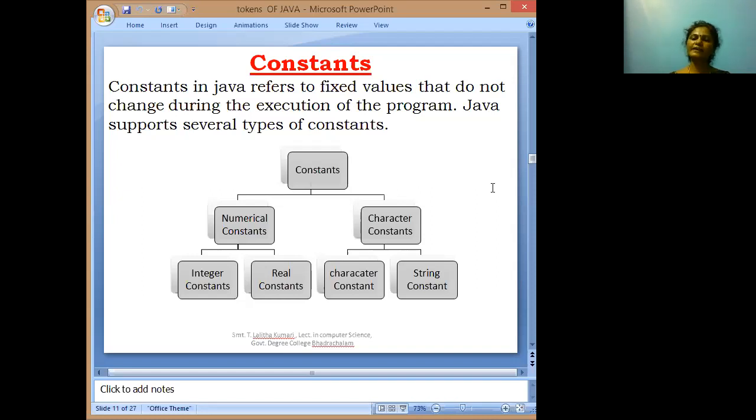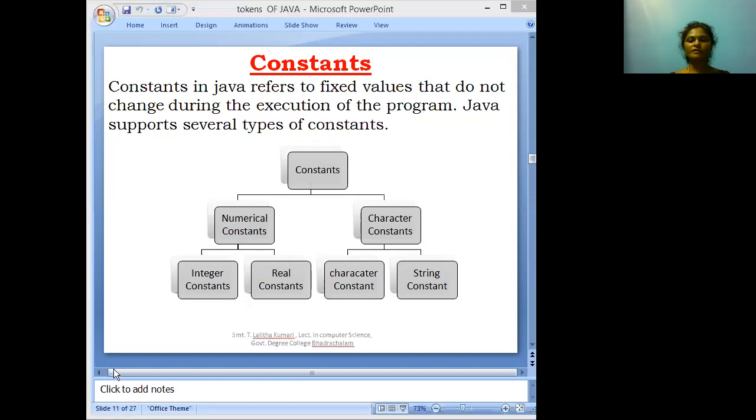Java supports several types of constants. First one is numerical constants and second one is character constants. The numerical constant is further divided into two types: integer constant and real constants. The character constants are further divided into two types: character constants and string constants.